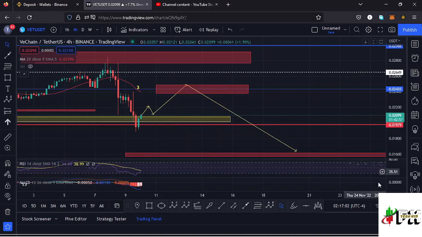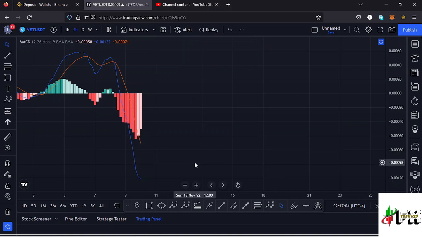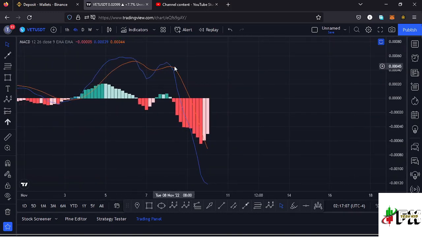Also taking a look at the MACD. Here on the MACD, you can see we had printed a bearish crossover here, and we have started losing the momentum here on the MACD. So soon we might be able to print a bullish cross. So let's be patient and see how that plays out, and I'll keep you updated.